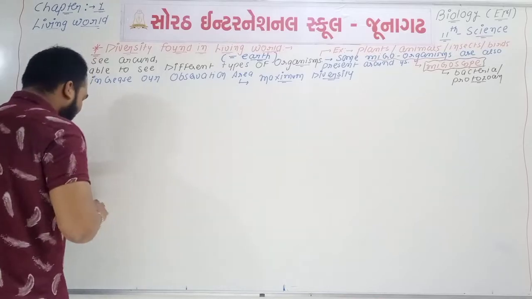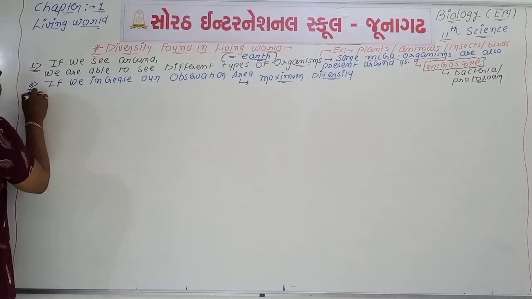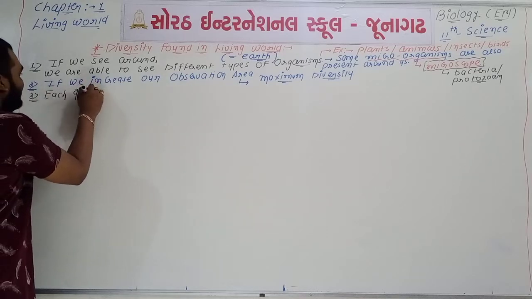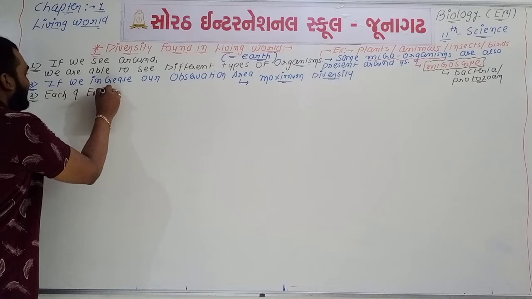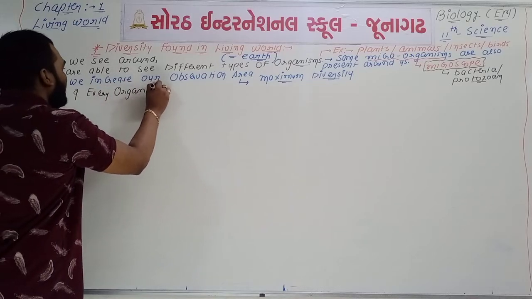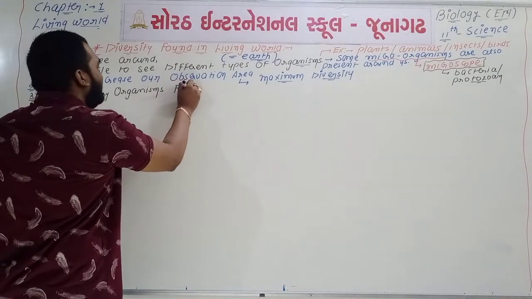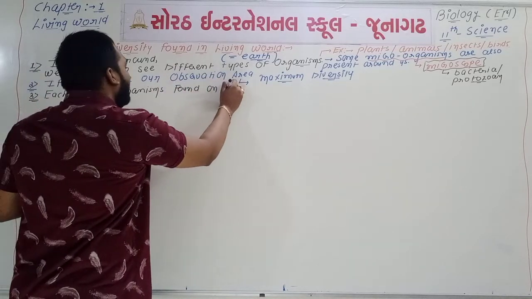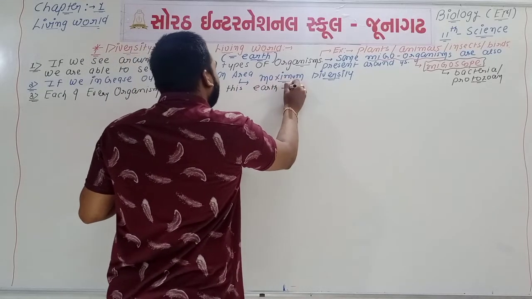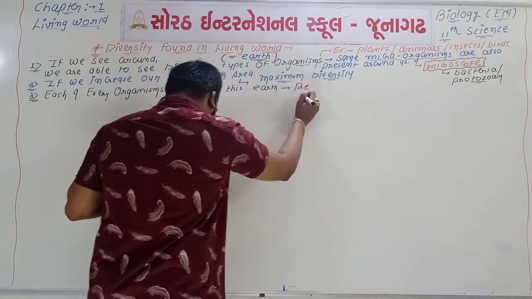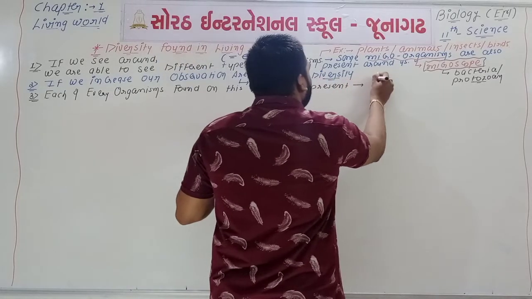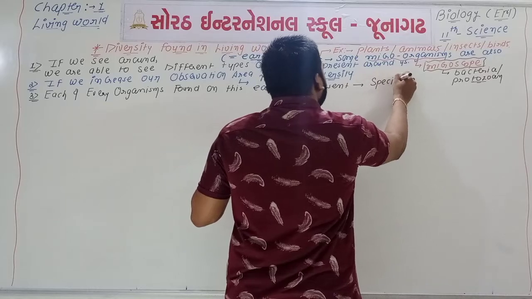Point number 3, we can say that each and every organism found on this earth represents different types of species.